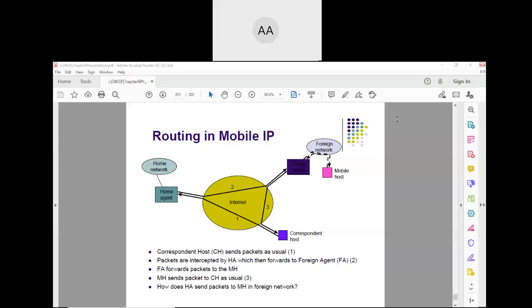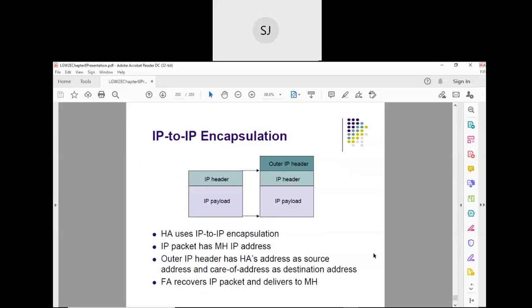Okay, fine. So let me just see how this thing actually happens. Now you just see, that is what is called encapsulation. This home agent uses IP to IP encapsulation.